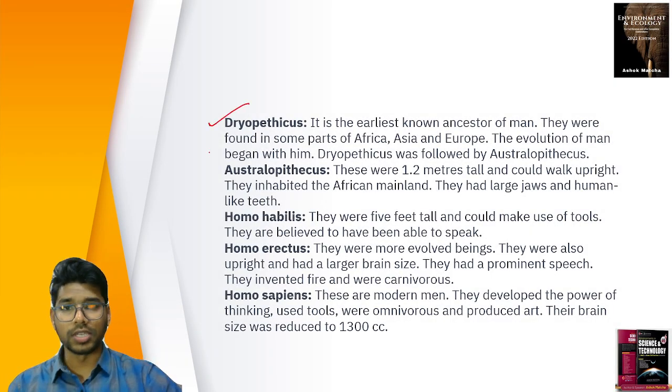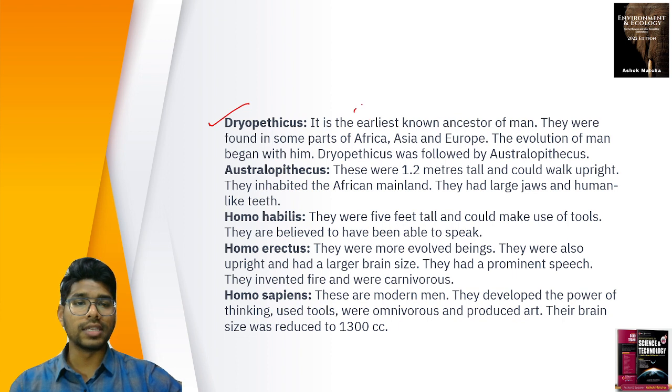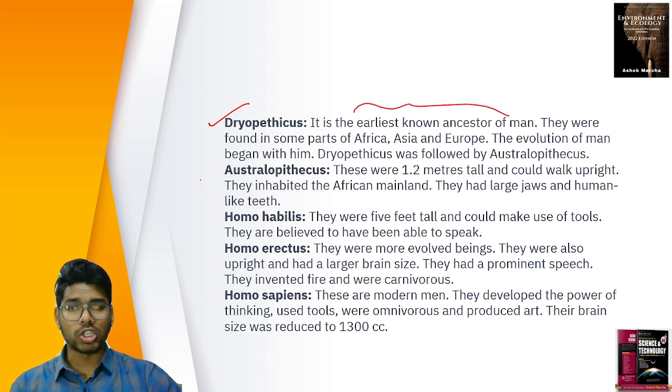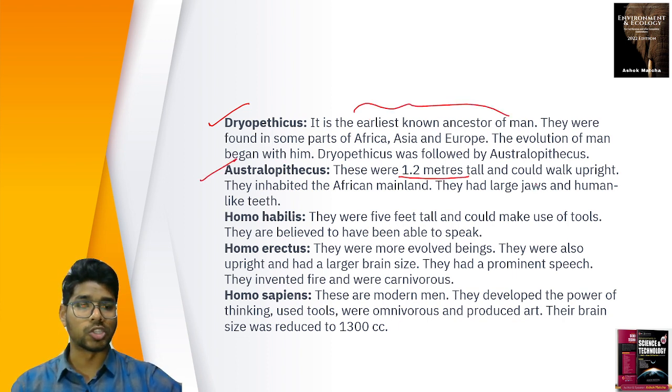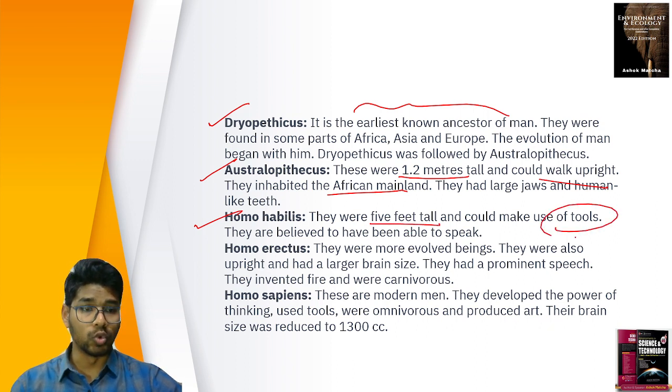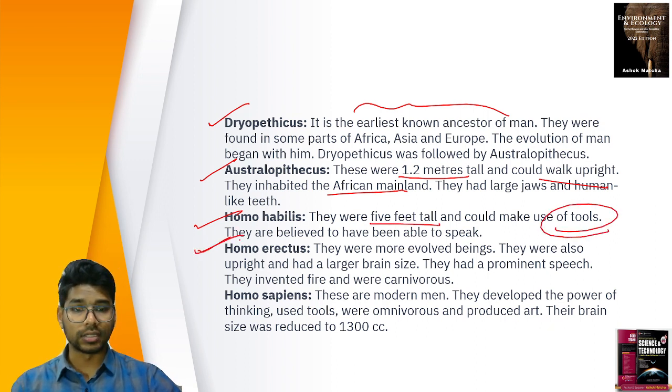As you can see, Dryopithecus, the earliest known ancestor of man. Australopithecus were about 1.2 meters tall and could walk upright, and they inhabited the African mainland. Homo habilis were about 5 feet tall and could make use of tools. Homo erectus were more evolved, completely erect, upright, and had a larger brain size.